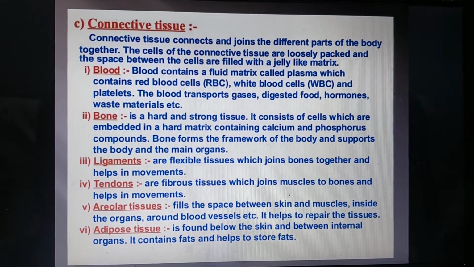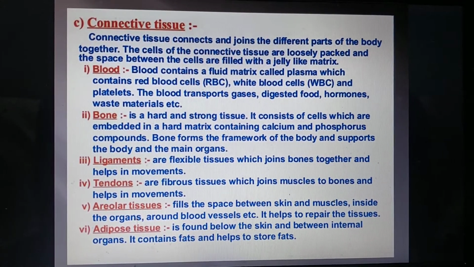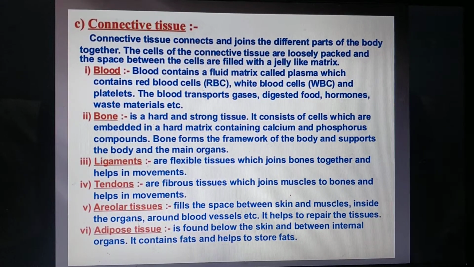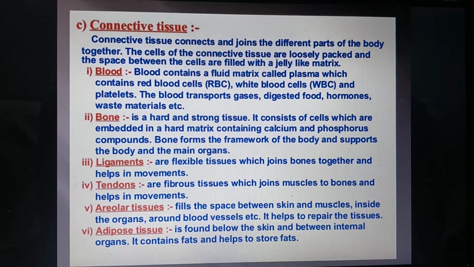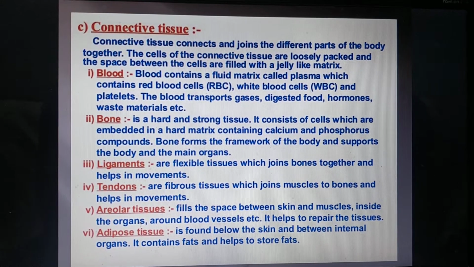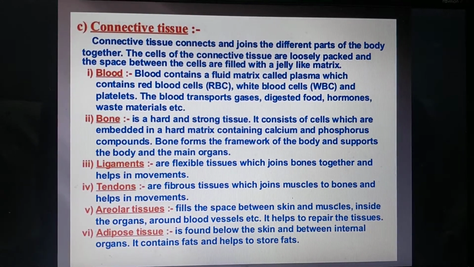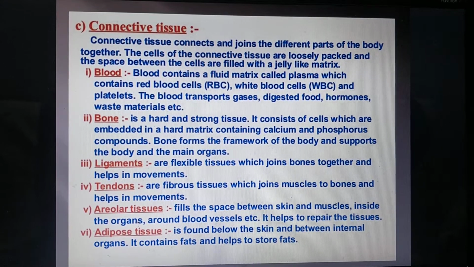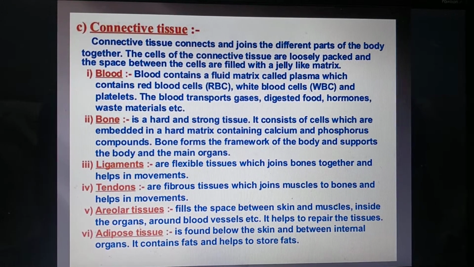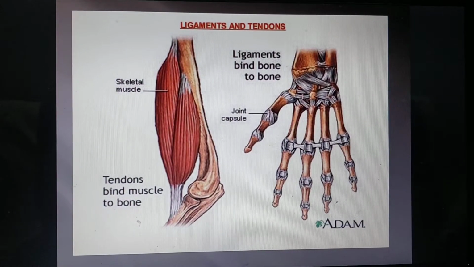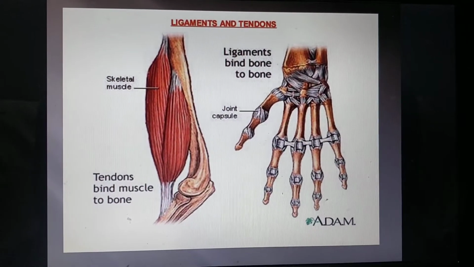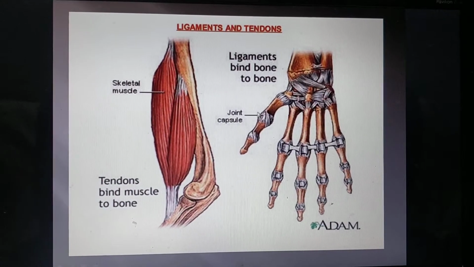Next, ligaments and tendons, we take both together. Ligament joins bone to bone, one bone with another bone. And tendons are also fibrous tissues. They join bones to muscles and they also help in movement. So that is the basic difference between ligaments and tendons. Here you see that skeletal muscles are there.